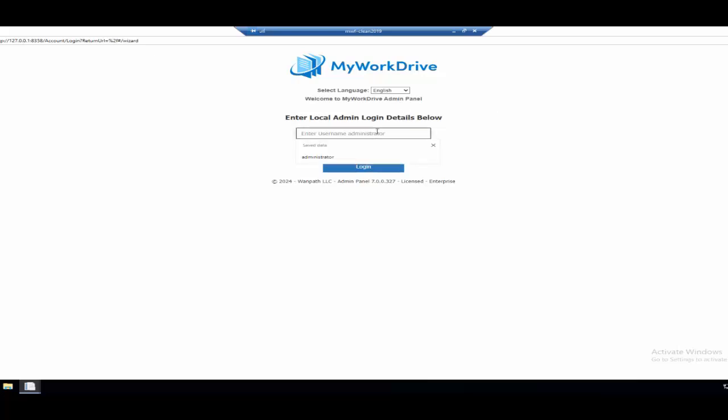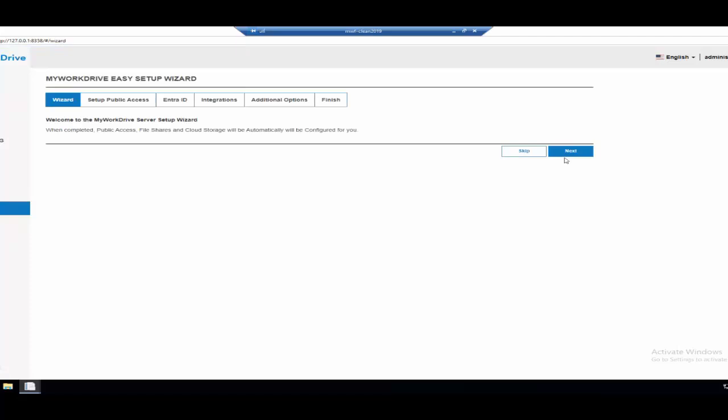So first thing I'm going to do is log in. This is a standalone machine, and this machine was set up. It hasn't even been configured yet. So what we're going to do to start is, initially it's going to come up with the wizard. This wizard will come up because it notices that I don't have Entra ID authentication at all, and you can't work unless that's set up.